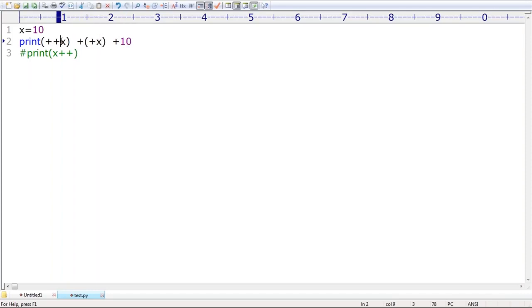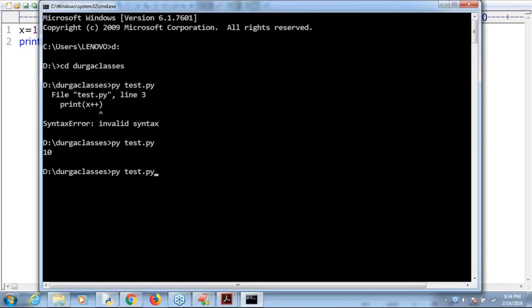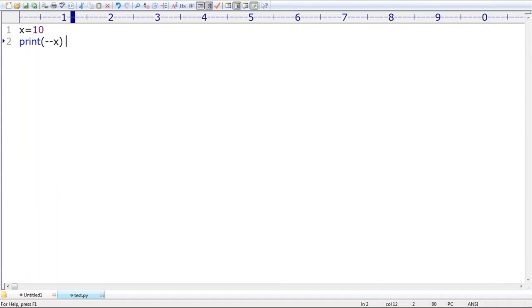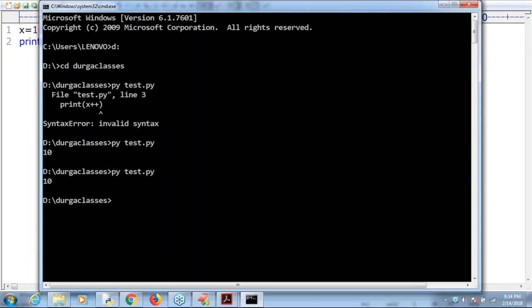Sir, remember, in Python, increment and decrement operators are not available. Okay, remember that. If I take minus minus x, what is it going to tell? Observe that. How is it going to respond? 10 is the answer. Why?